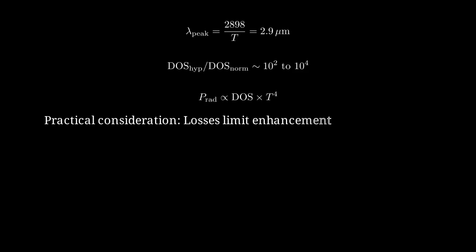In practice, material losses, especially in the metal layers, limit the enhancement. Real structures achieve 10 to 100 times enhancement rather than theoretical values.